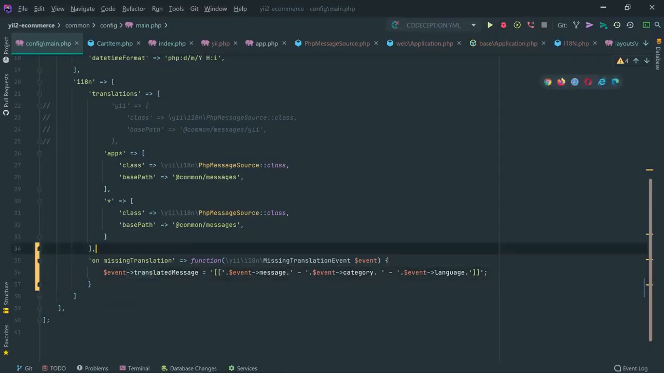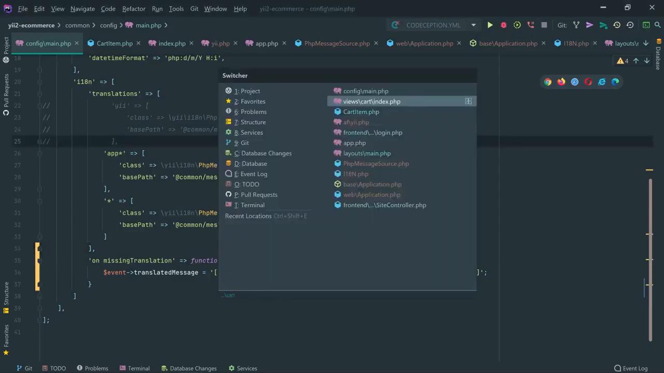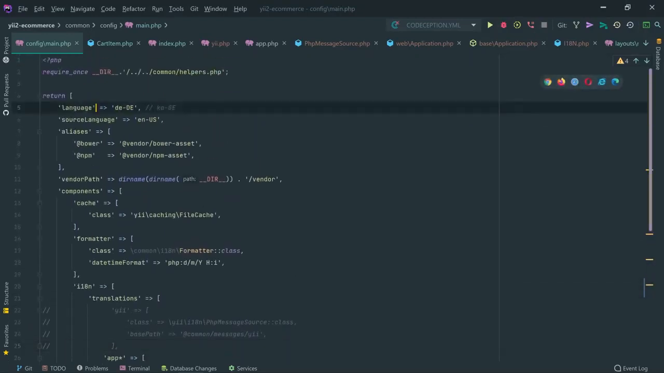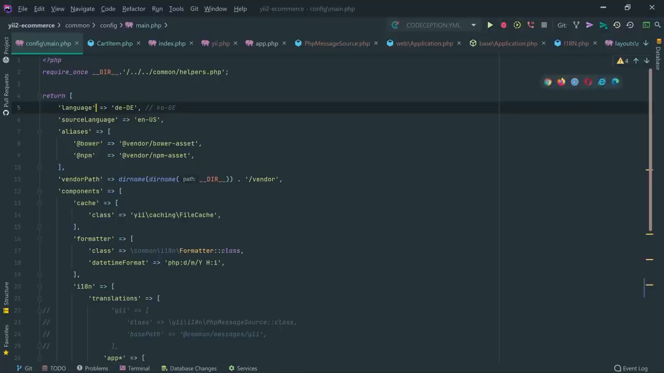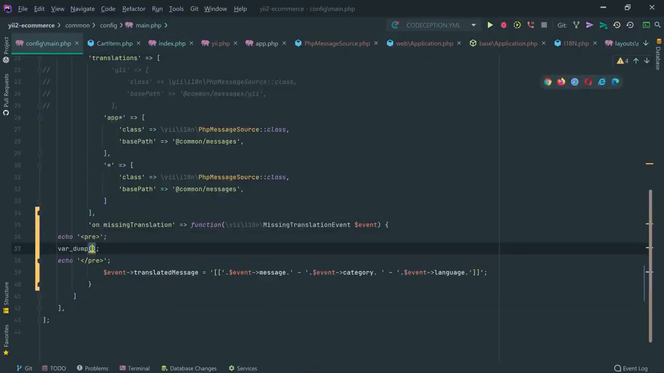And did I do everything correctly? Okay, so let's go to the common main. The language is DE, so that should display the text. Add to cart, for example. Add to cart should have those square brackets right there. So let me dump something if this method is called on missing translation. That event looks good.